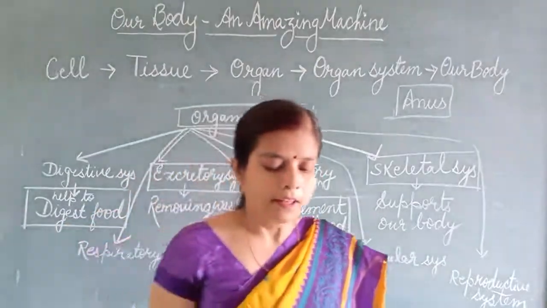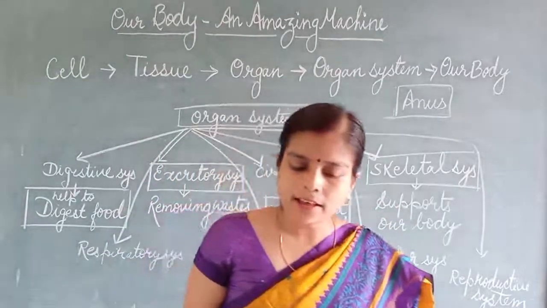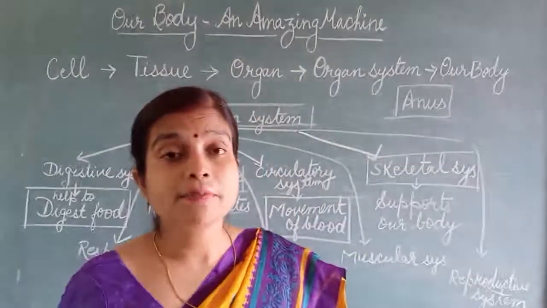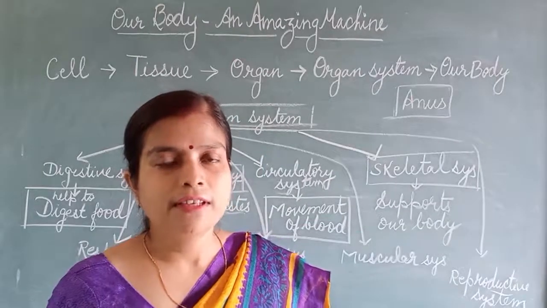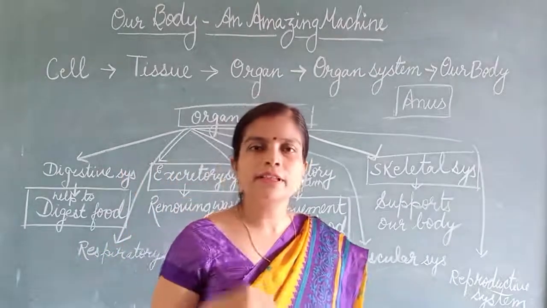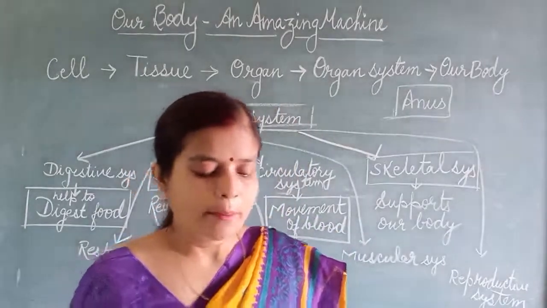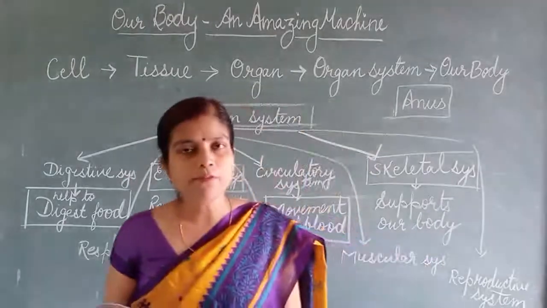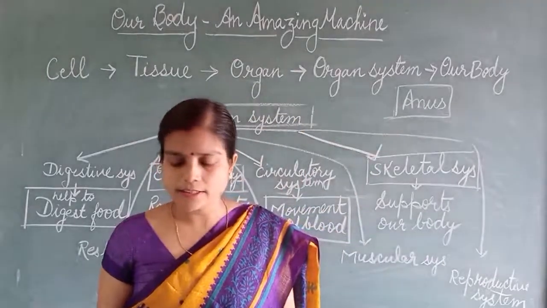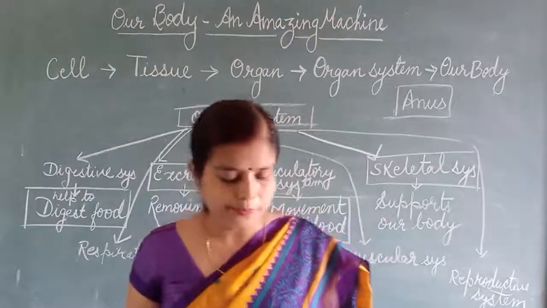So the statement is false. Lungs breathe out carbon dioxide. Yes, that is true. Lungs breathe in oxygen and breathe out carbon dioxide. So the statement is true. Blood moves in a blood vessel. Yes, blood moves in a blood vessel. So answer is true.